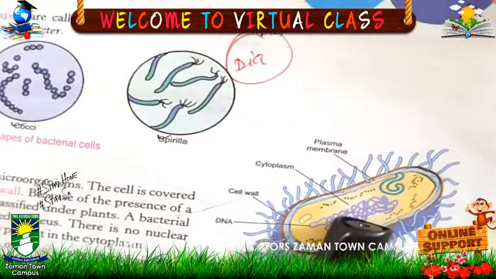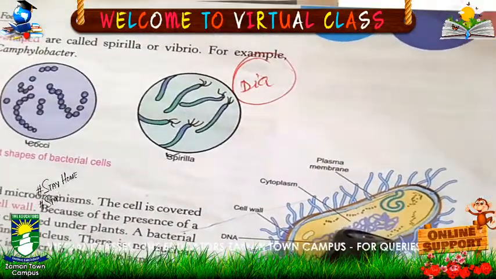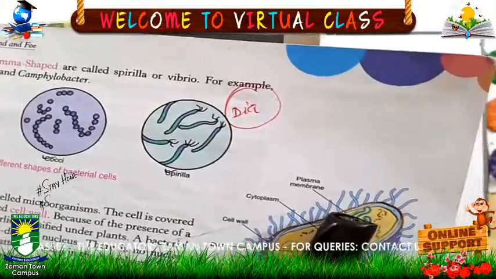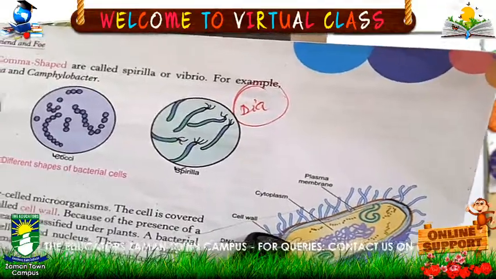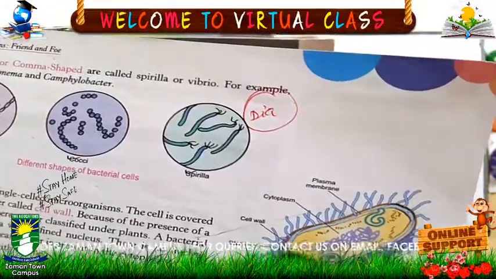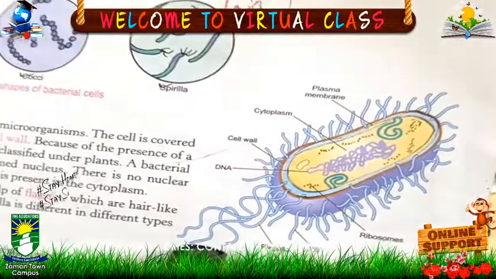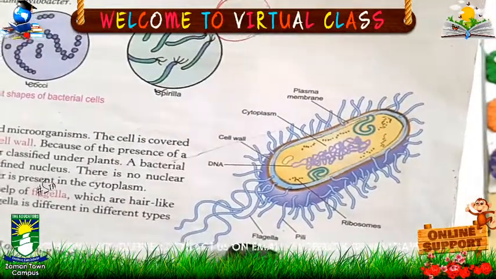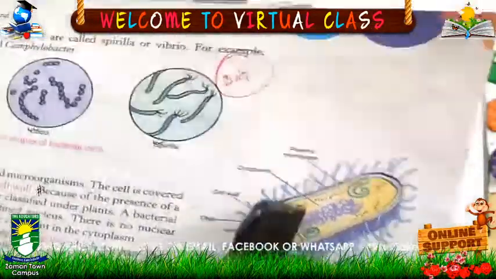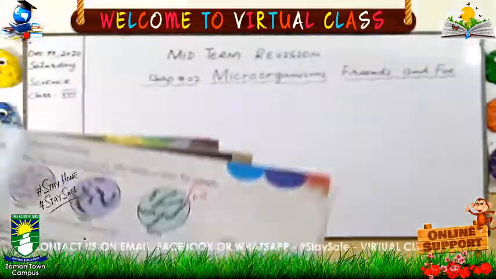This is chromosomes, DNA. DNA is present, but true nucleus is not present. There is a cell membrane and a cell wall as well, and DNA is present scattered in the cytoplasm. This is cytoplasm, and one more thing is that they have flagella. Flagella help in movement, and there are a few ribosomes. So this is the structure of the bacteria.